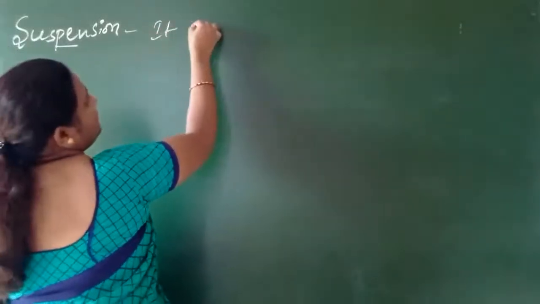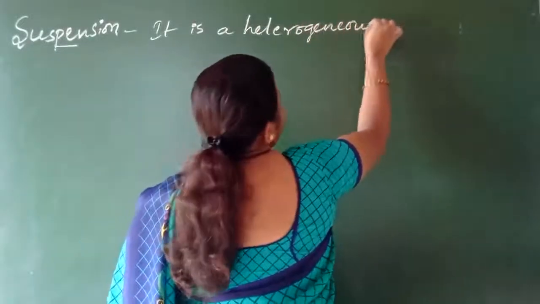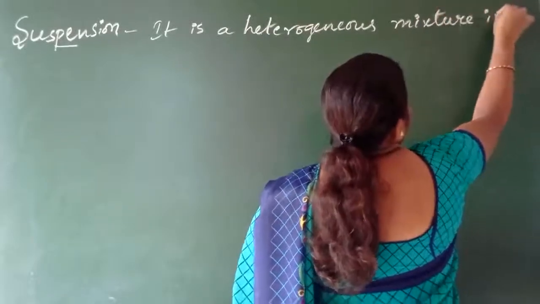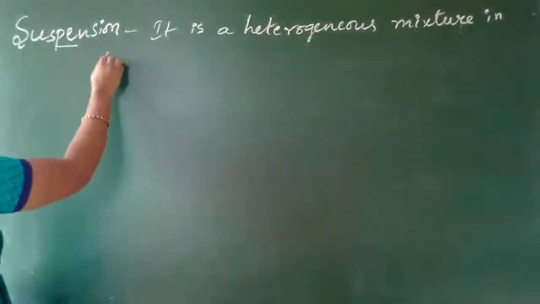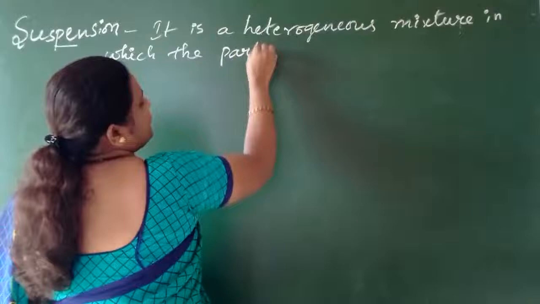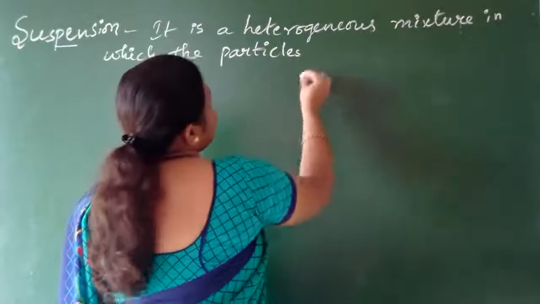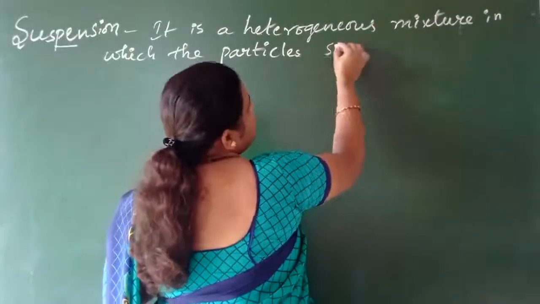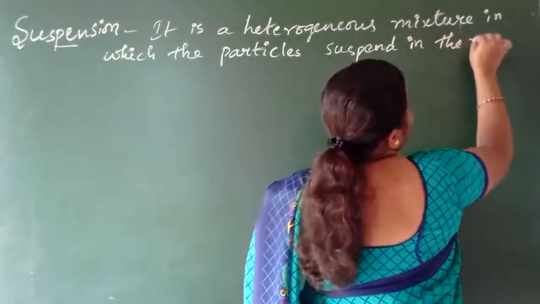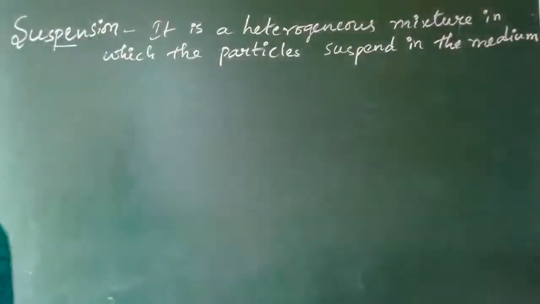It is a heterogeneous mixture in which the particles, nothing but the solute particles, children, solid-like particles or components, suspend in the medium, isn't it, children?